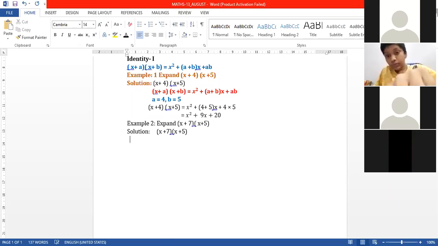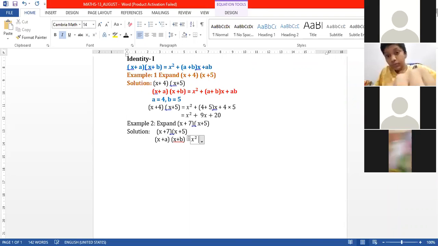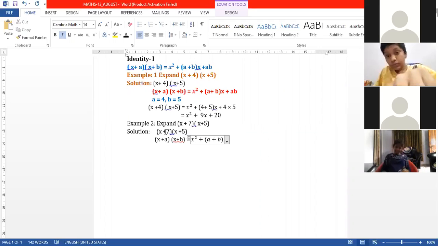Now the question is looking like the (x plus a)(x plus b) form. (x plus a)(x plus b) is equal to x square plus (a plus b)x plus ab.